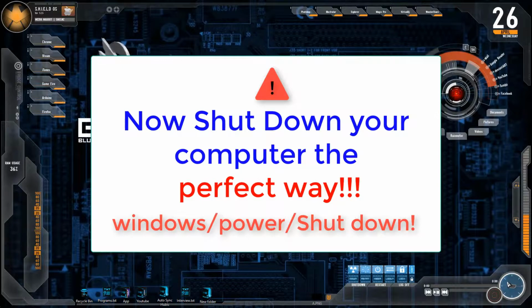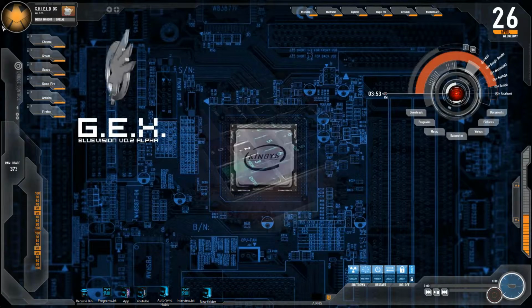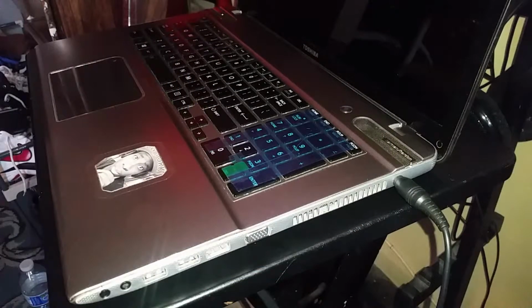Once you get the RAM sticks, go ahead and shut down your computer. Go to Windows, Power, Shut down. Then you take off the cable.